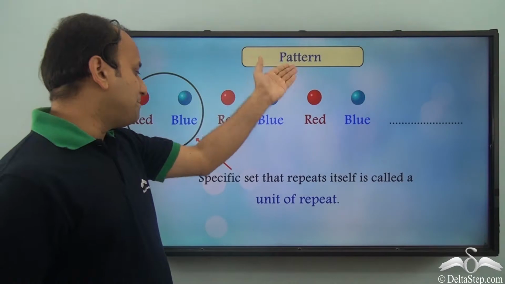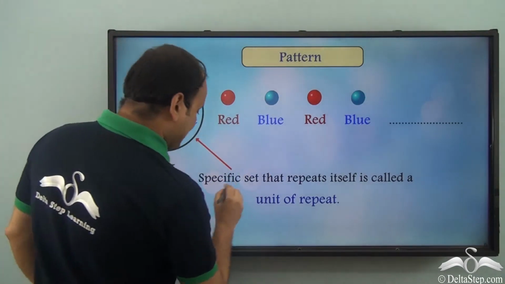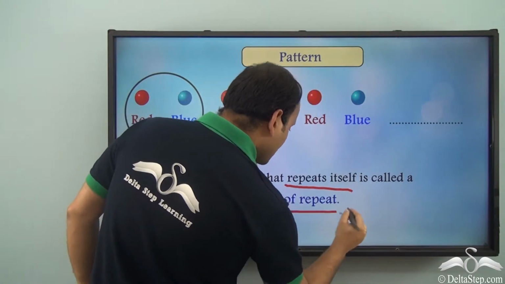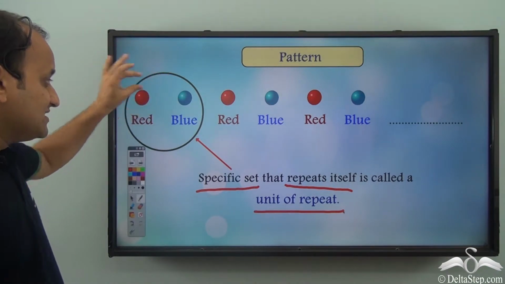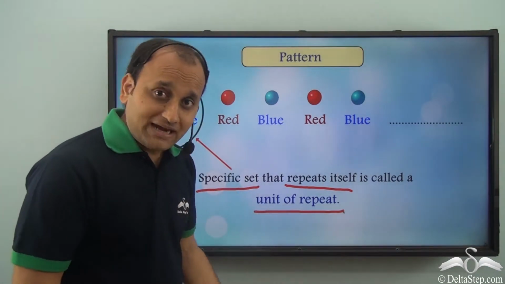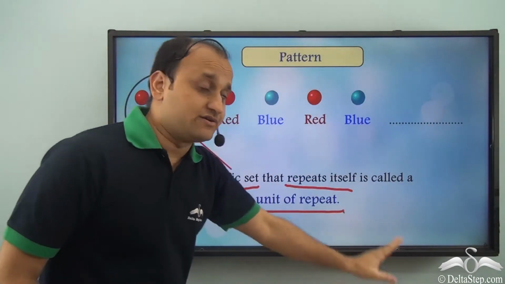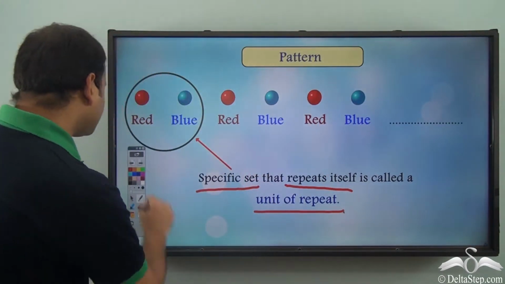So when we talk about pattern, what is unit of repeat? Well, a specific set that repeats itself is called a unit of repeat. So in this case, these two beads form a unit of repeat, and this is what is making a pattern. So this pair is making a pattern in this particular case.